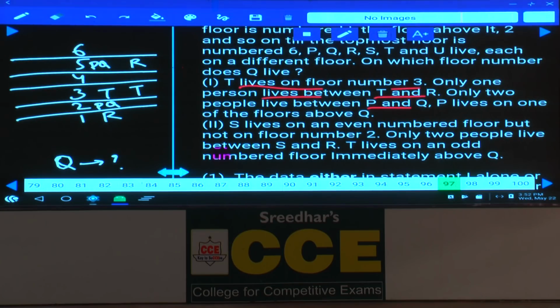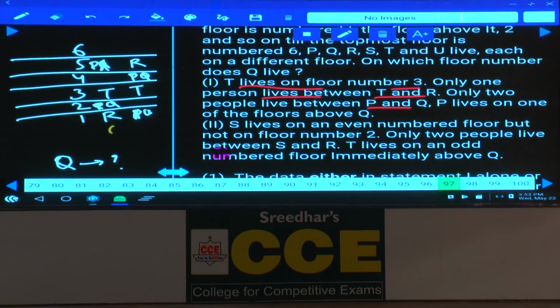Now in this case, 2 people between P and Q. Tell me what is the other possibility here? P and Q can be in these 2 places. And P lives on one of the floors above Q. P is above Q in this one. Now in this case, Q can be on the 2nd floor, and in the next case, Q can be on the 1st floor. And so how many different answers are you getting here?